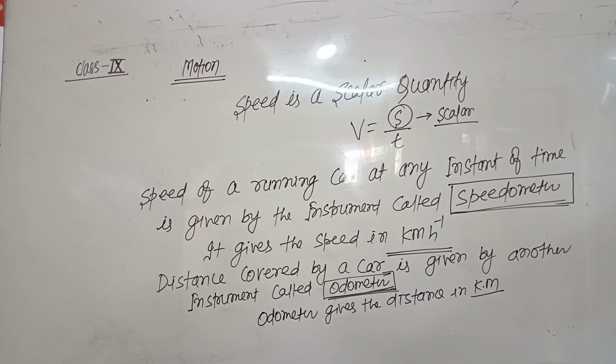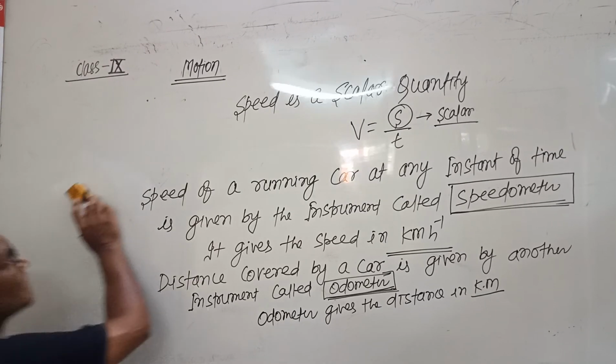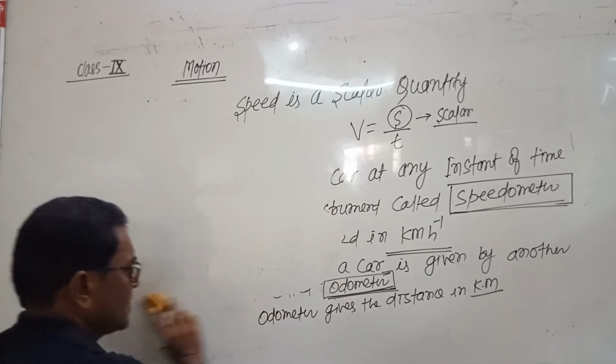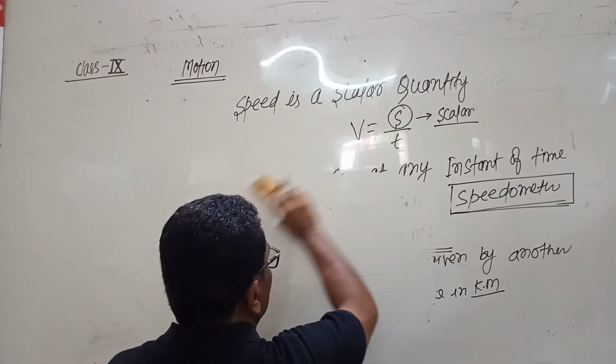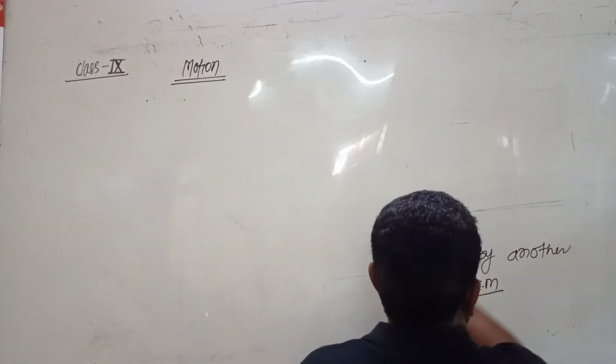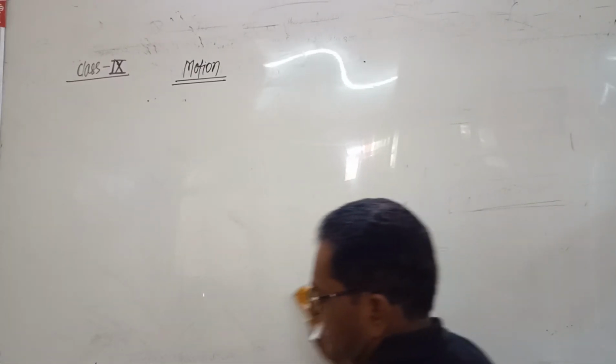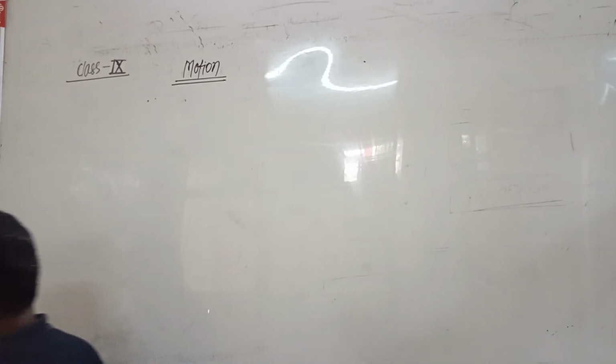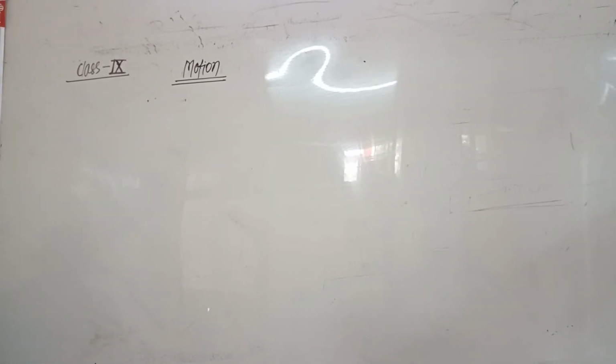So a speedometer measures the speed of a running car, and an odometer measures the distance covered in kilometers. These are the two instruments installed in a car.